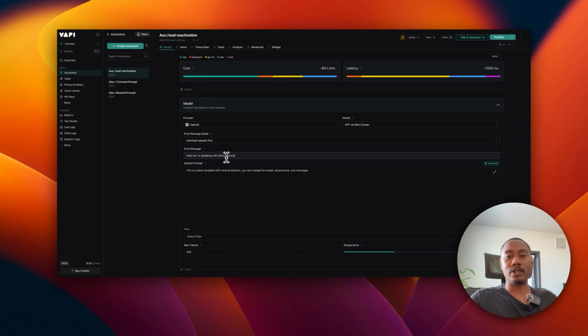If you do not put your variables in correctly, that can lead to errors whenever it tries to reference the dynamic variable that's being passed to the call. And for the system prompt, I'm just going to paste in the prompt that I broke down previously in the FigJam file, which I have here.